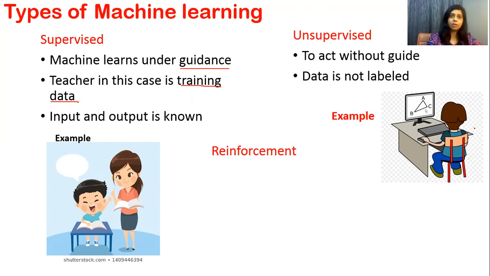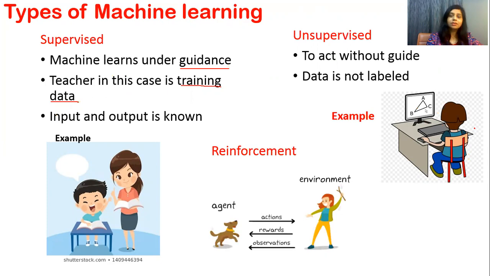Now the third type of machine learning is reinforcement machine learning. This type of machine learning is like learning from mistakes, learning on our own. You can see this is the agent, this is the dog.